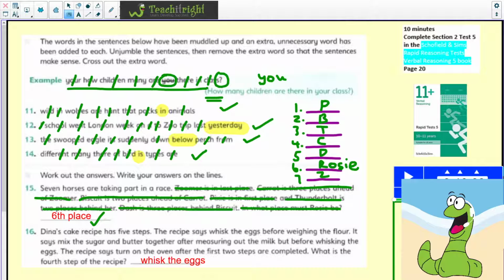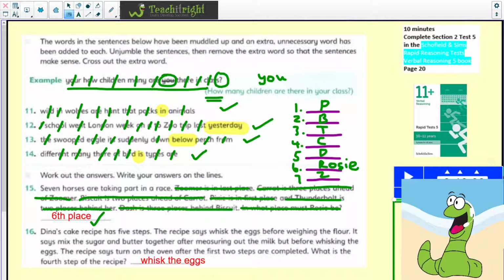Let's move on to the next one. So we've got Dinah's cake recipe has 5 steps. The recipe says whisk the eggs before weighing the flour. It says mix the sugar and butter together after measuring out the milk before whisking the eggs. The recipe says turn on the oven after the 2 steps are completed. What is the 4th step of the recipe?